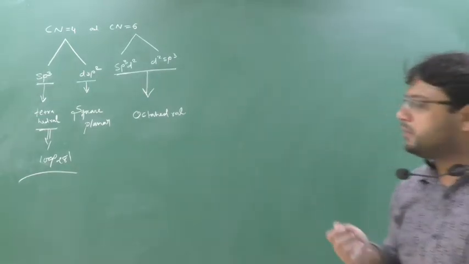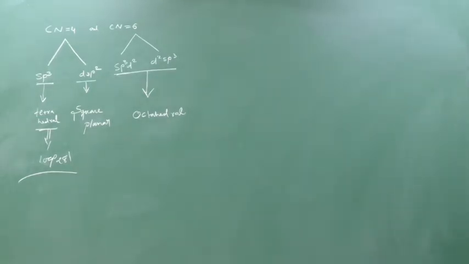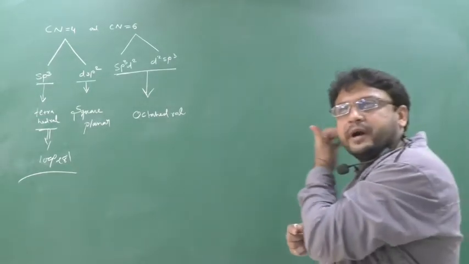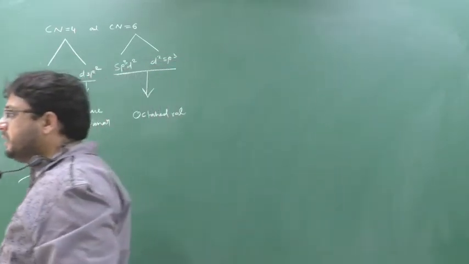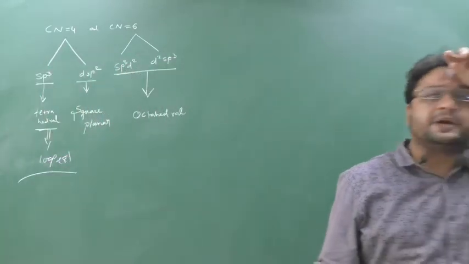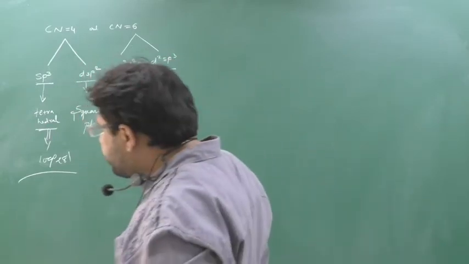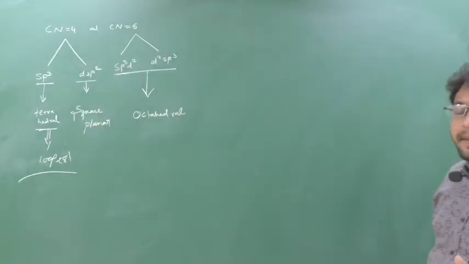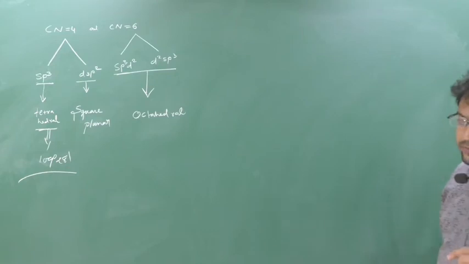In coordination number 4, two types of hybridization will be there, sp3 or dsp2. If you are getting sp3, the shape will be tetrahedral and the bond angle is fixed there, that is 109 degree 28 minutes. Another hybridization that can come is dsp2, so the shape will be square planar.